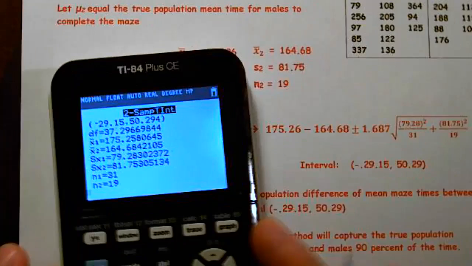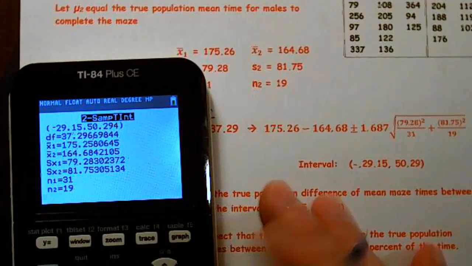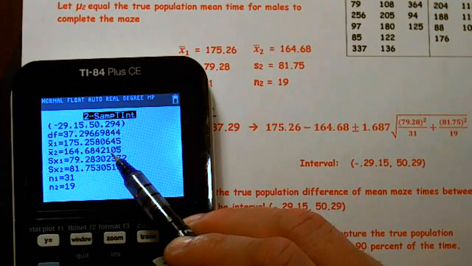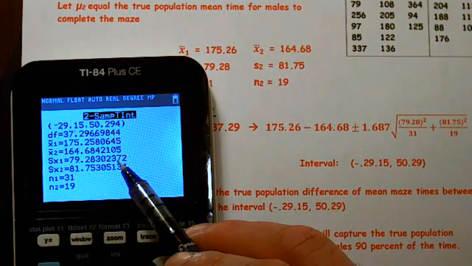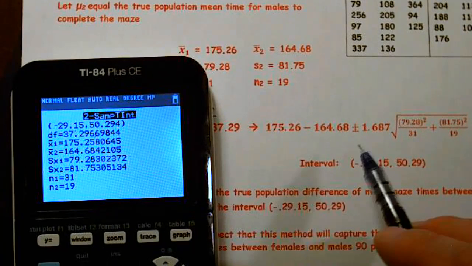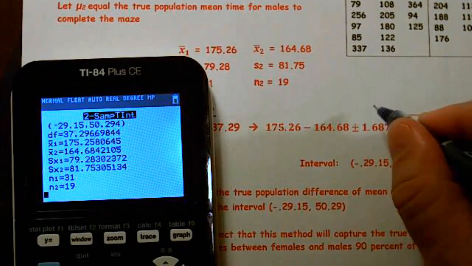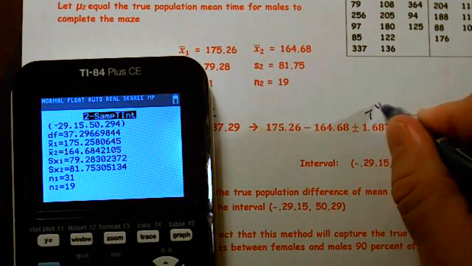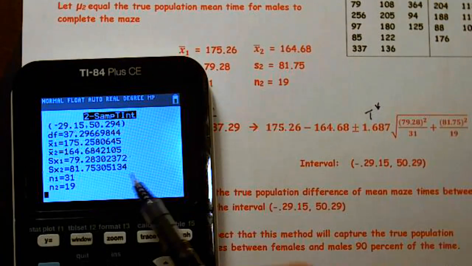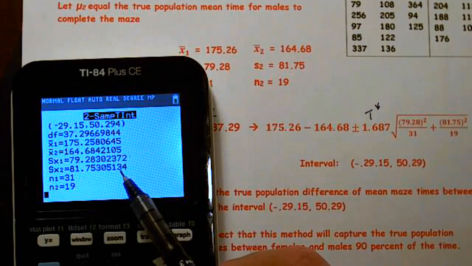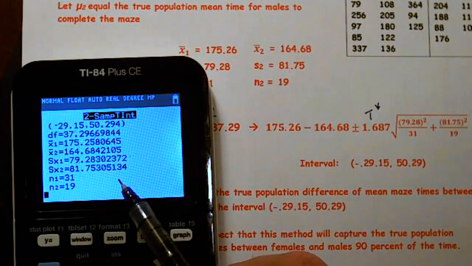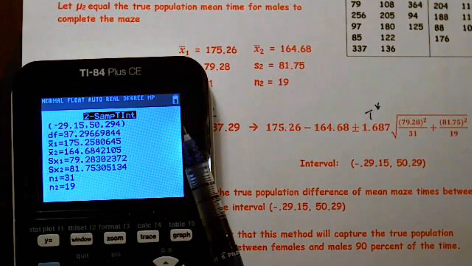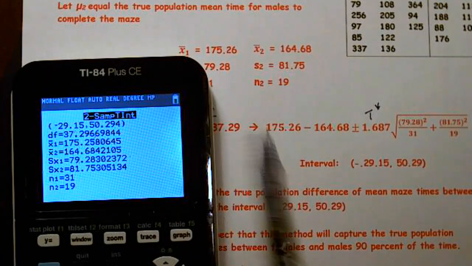All right. So female average time was 175. Male average time was 164. T star, we're going to have to go back and calculate. We're going to have to get that. Sample 1, standard deviation for females, 79.2. Standard deviation for males is a little larger at 81. We have 31 and 19 as our sample sizes.